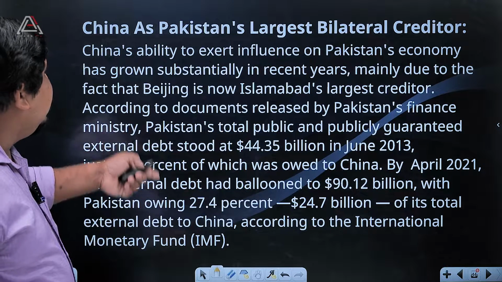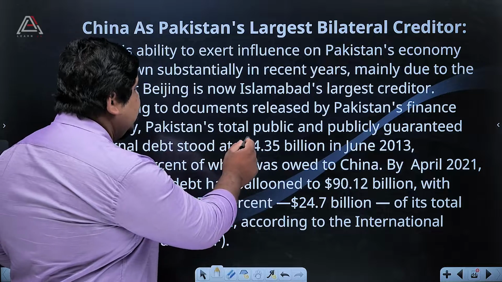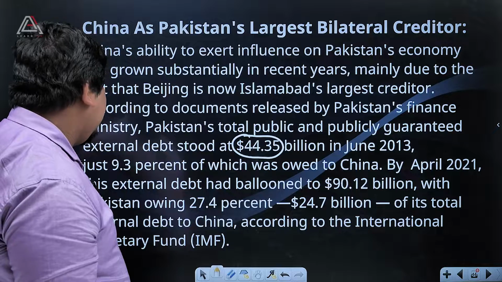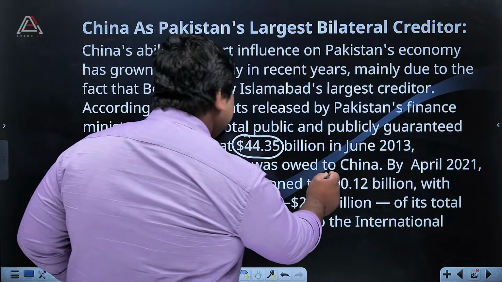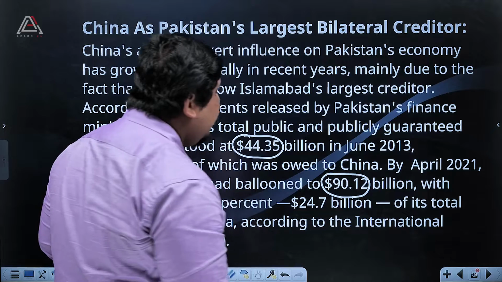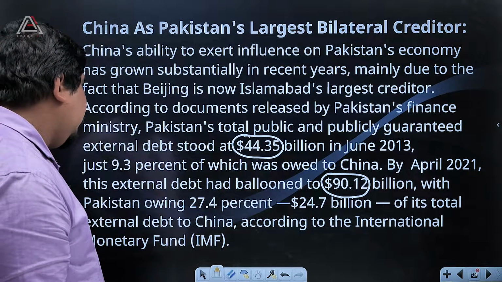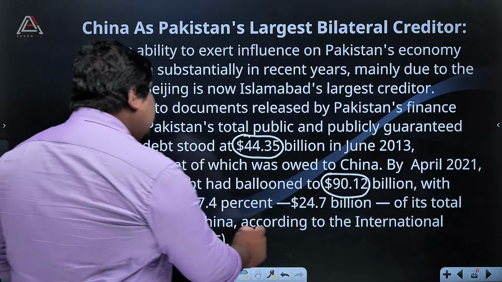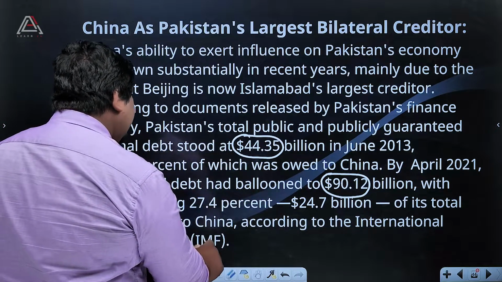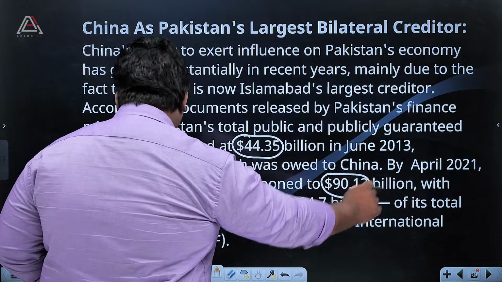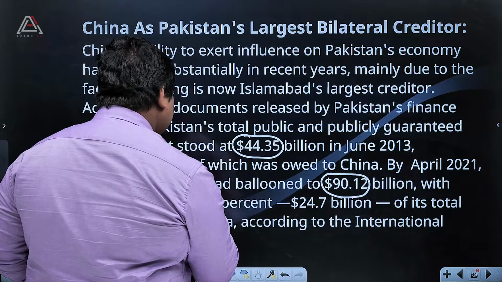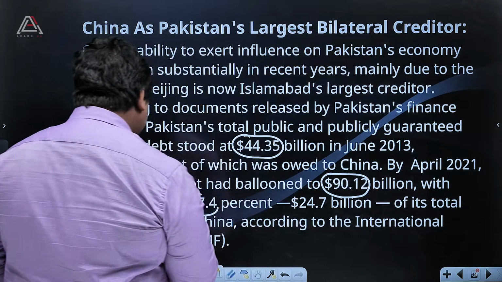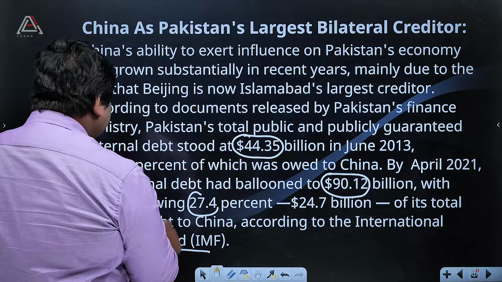Then we can say their debt, first of all, increased from $44.35 billion to, okay, that increased to $90.12 billion. Then China, according to the International Monetary Fund, with Pakistan owing 27.4%, that is 24 billion, of its total external debt to China.